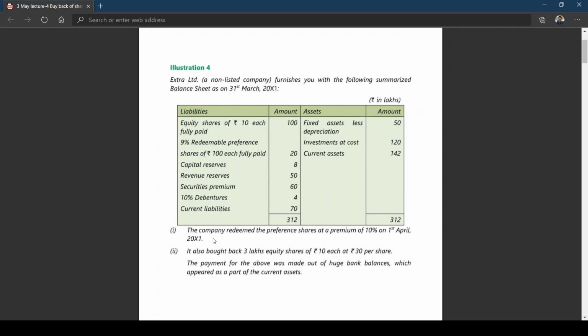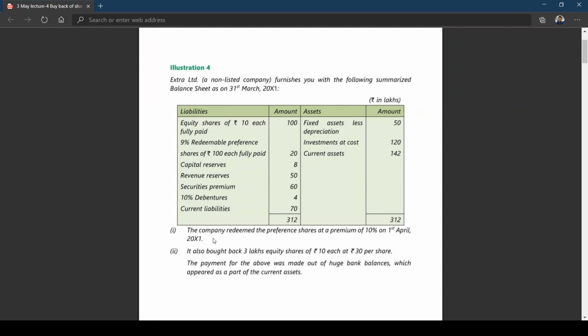It's a comprehensive problem. Apart from buyback, you also have two things which you have learned in group one, that is redemption of preference shares and cancellation of debentures, which you learned in the redemption of debentures topic, and also the topic which we haven't covered, that is ESOP, employee stock option plan or employee stock option scheme.